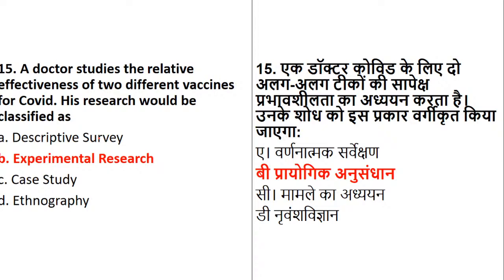So the answer will be experimental research. Shreya, if you were confused, I hope your confusion is clear with this. It is very clear that it is experimental research, because without an experiment you cannot find the most effective vaccine, or which of the two is effective. Is it clear?